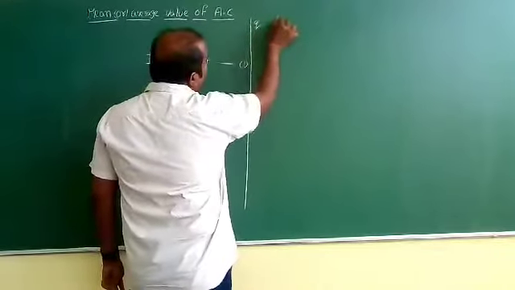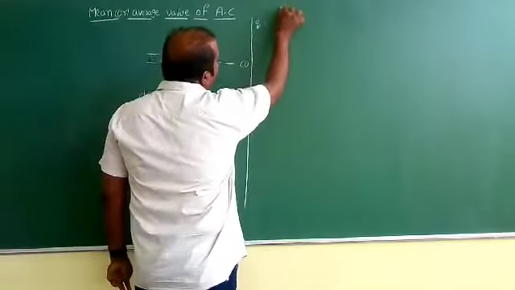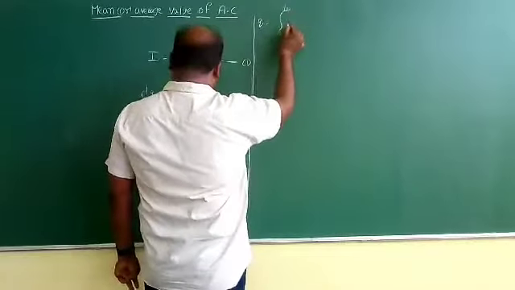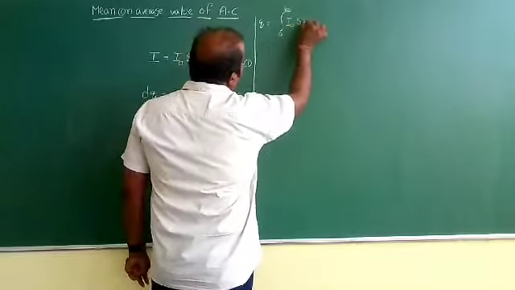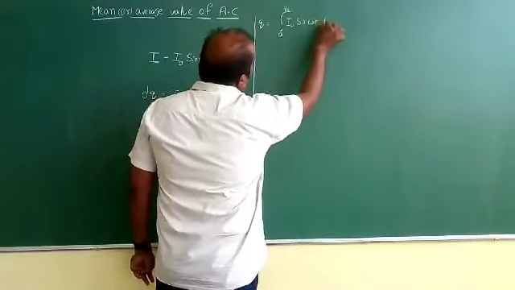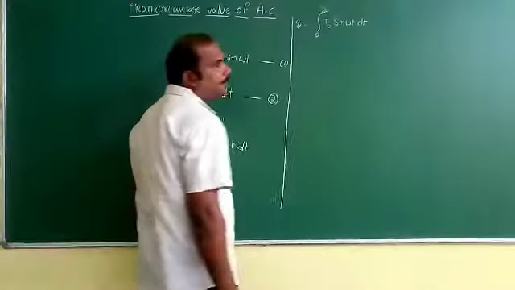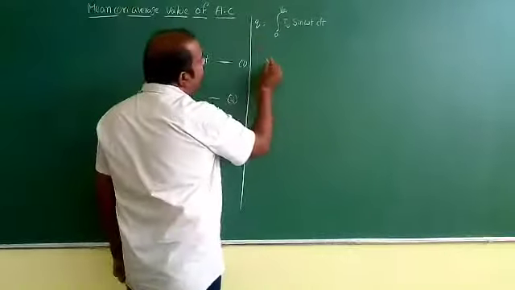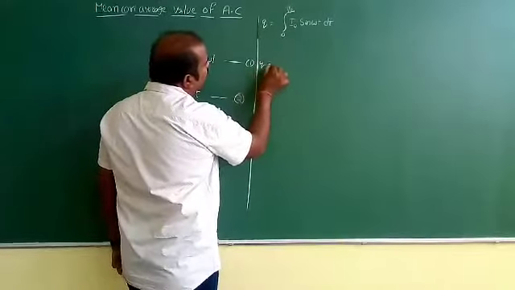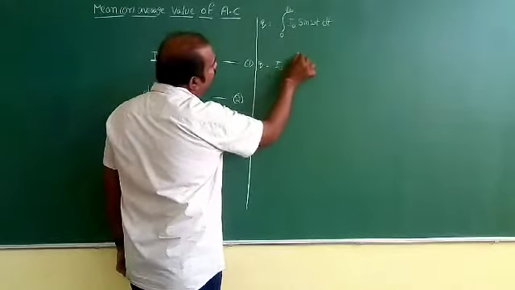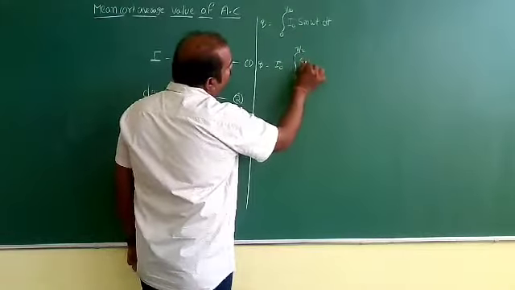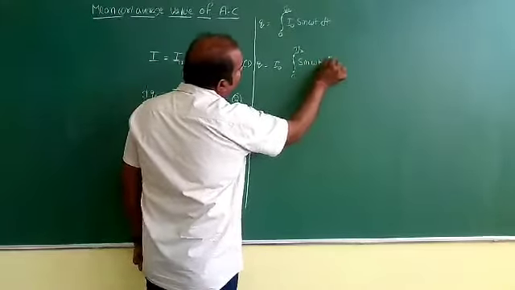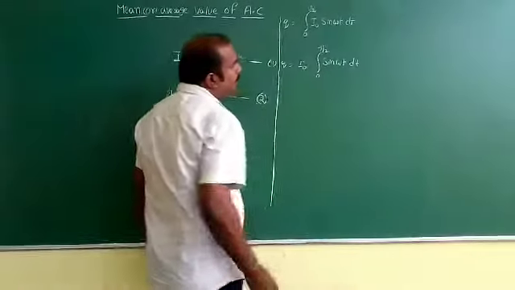So q is equal to integral from 0 to t by 2 of I naught sin omega t into dt. Now if I take I naught common, q is equal to I naught into integral from 0 to t by 2 of sin omega t into dt.